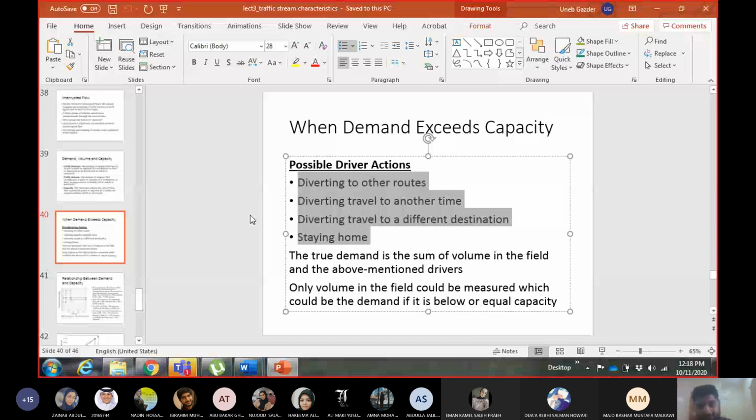When the demand is less than capacity, obviously everybody who is coming sees the segment is not full, so whoever wants to come will come and pass. So demand can be calculated from the field itself, by just counting the number of vehicles. But when the demand is above capacity, this is not possible.